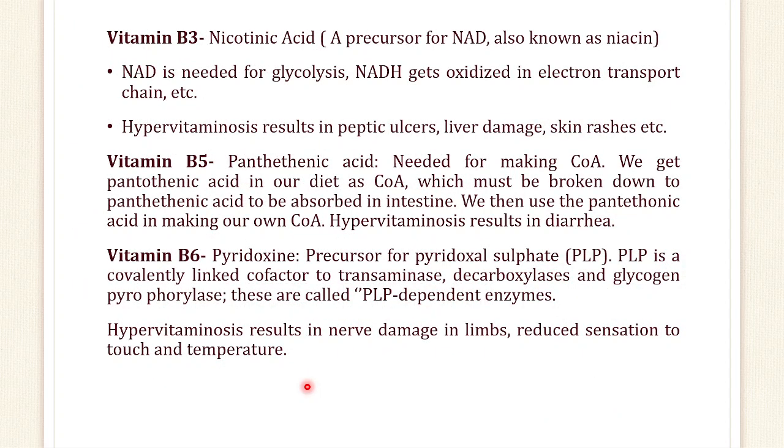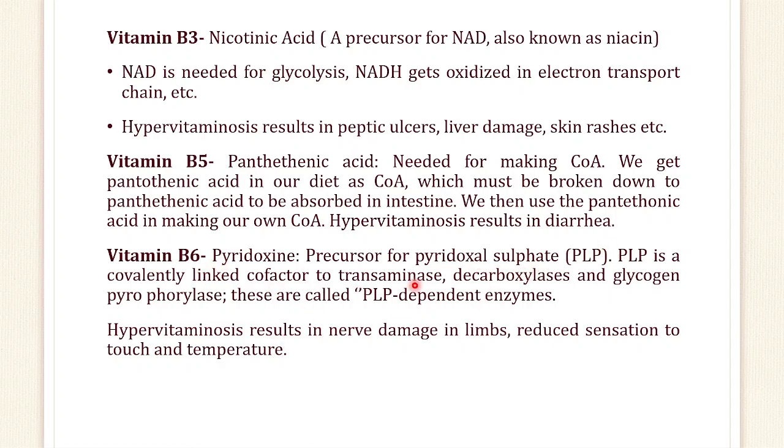The next vitamin is vitamin B3, nicotinic acid. It's a precursor for NAD. It is also known as niacin. It is needed for glycolysis. It gets oxidized in the ETC. Hypervitaminosis results in peptic ulcer, liver damage and skin rashes. Now B5, also known as pantothenic acid, is required for making coenzyme A. Vitamin B6, pyridoxine, is a precursor for pyridoxal phosphate.